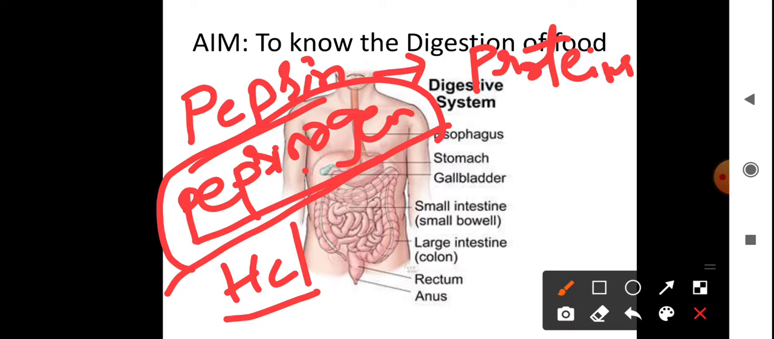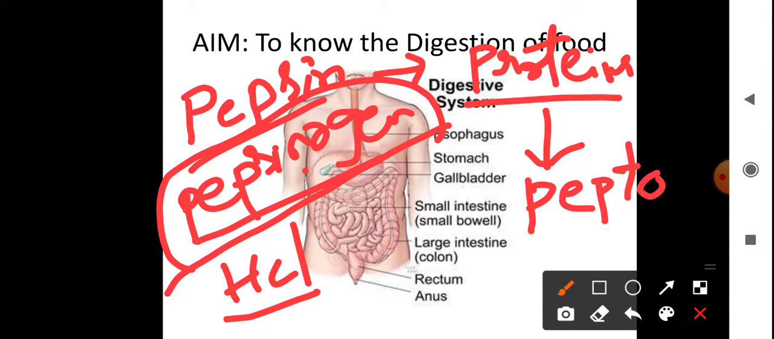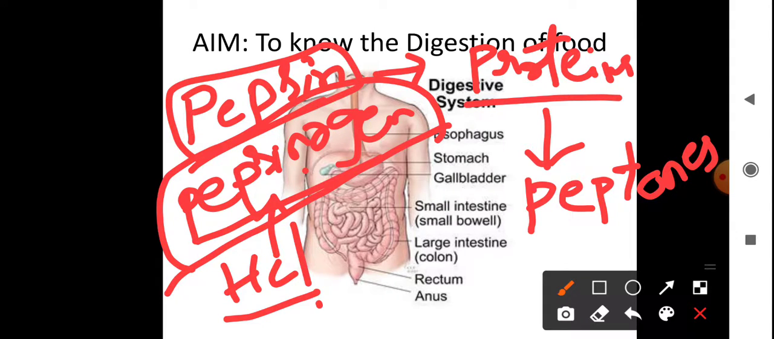So pepsinogen acts on proteins. They convert these proteins into peptones. Are you understanding? In gastric juices, pepsinogen is present. Pepsinogen is getting activated by HCl. So when it is activated, it releases an enzyme, pepsin. This pepsin helps to convert proteins into peptones.